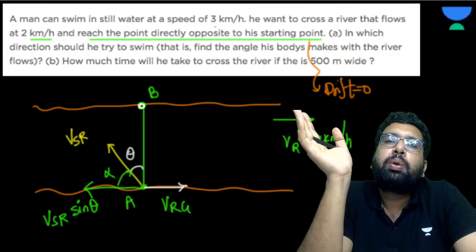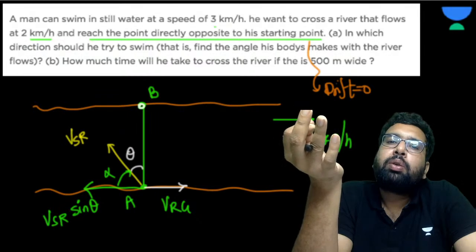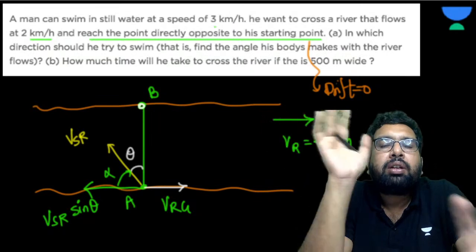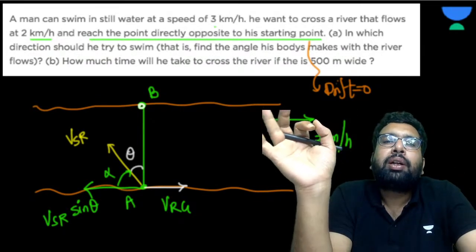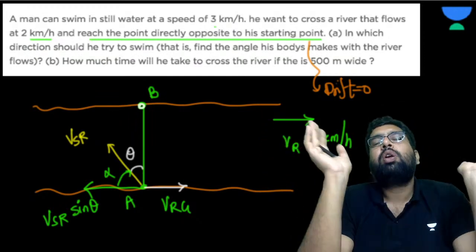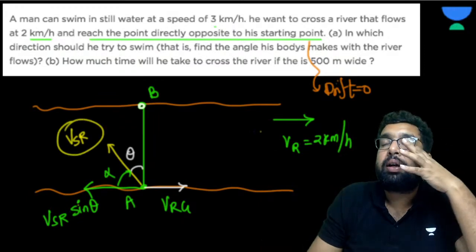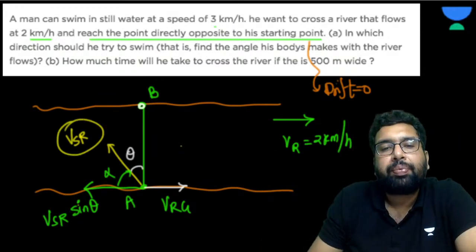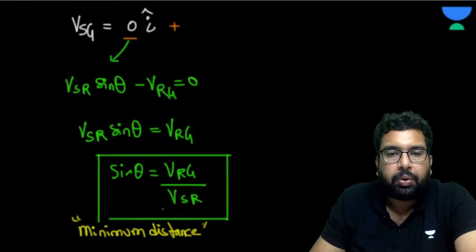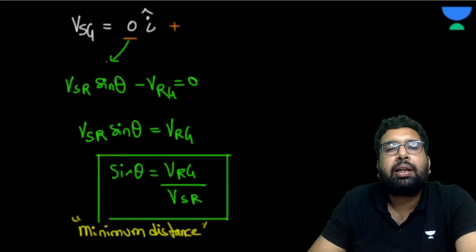So why is there a drift? Because there is some velocity in x direction. So if there is no drift, there is no velocity in x direction. So the velocity in x direction is zero. So what are the velocities in x direction? There is one component of the swimmer's velocity in x direction, and the river velocity is already in this direction, isn't it? So they both must be equal. Ansh, did you get it? So from here we get the condition of minimum distance, and from here we can get this theta.